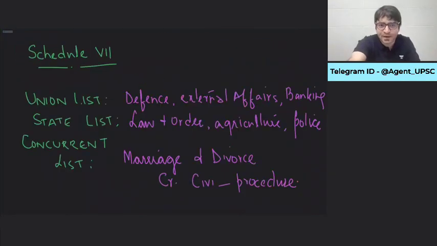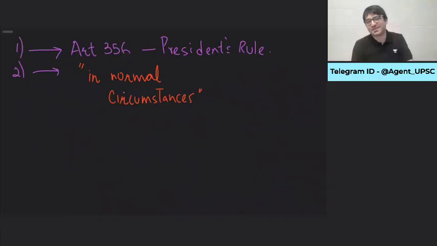If we have distribution of powers, can at any point in time state legislature pass a law on defense? Never. Can state legislature pass a law on external affairs? Never. Can state legislature pass a law on banking, insurance, citizenship, extradition? Never. Can state legislature enact a law on law and order, agriculture, gambling, police? Yes, but only in normal circumstances.